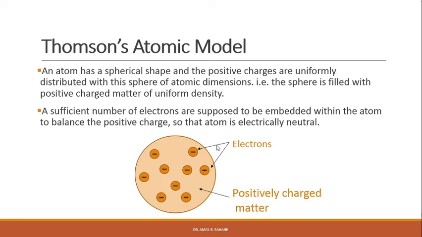Thomson was able to give details of arrangement of electrons ranging from 1 to 100 within the positive sphere, which are symmetrically placed around the center of the sphere. The electrons within the positive charge resemble the plums in a pudding, and hence this model is sometimes called the plum pudding model, right?